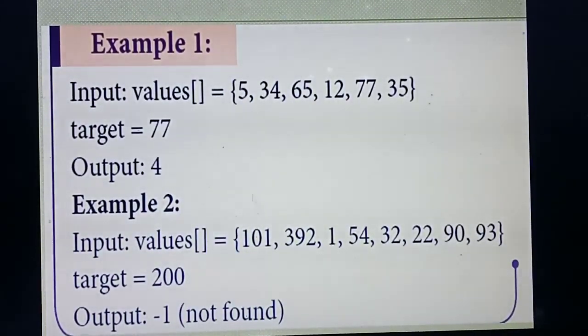Next example: values 101, 392, like this they are giving a lot of values. Here your target value is 200. Whether the target value 200 is there? No. If the value is not found, you need to give the output. What output will you get? -1, that means not found.